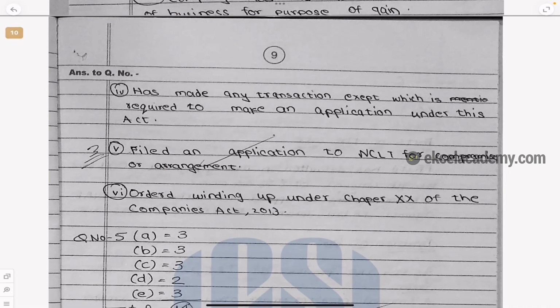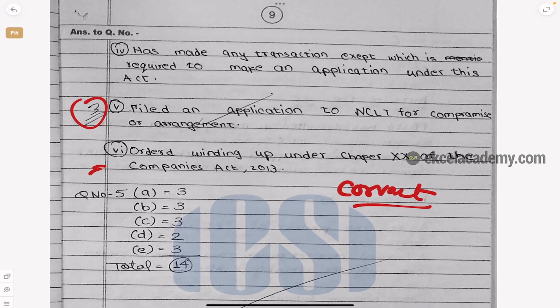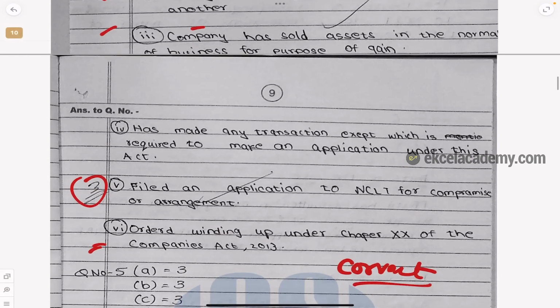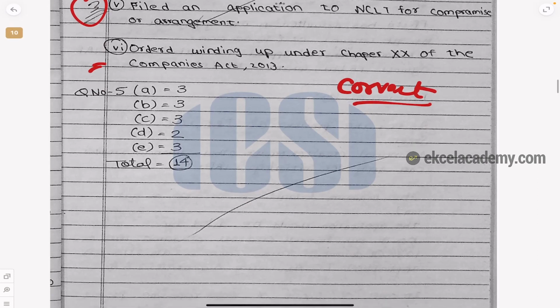Fine. So 6 points has been written for 3 marks and all are correct. All are correct points. I am not going to read each of the points because that is not the purpose. The purpose of this video is to make you understand what are the basics. So if you see here 3, 3, 3, 3, 2 and 3. So 14 marks. So just see that 14 out of 15.